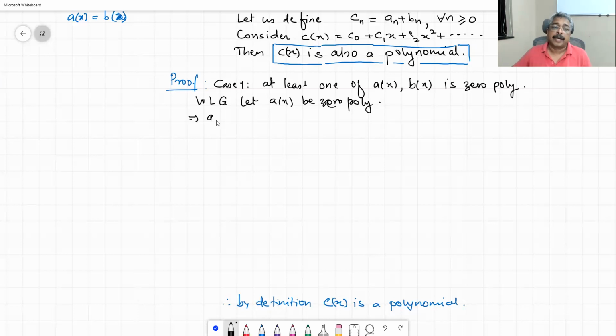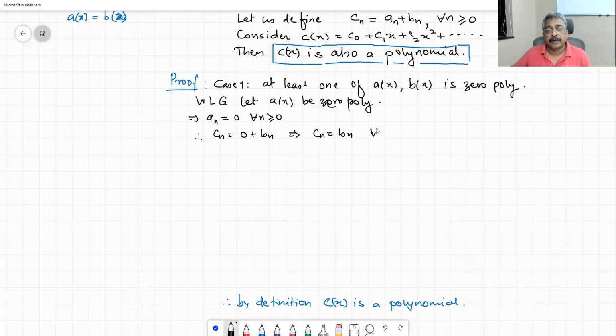This implies an is equal to 0 for every n greater than or equal to 0. Therefore, Cn is equal to 0 plus Bn, which implies Cn is equal to Bn